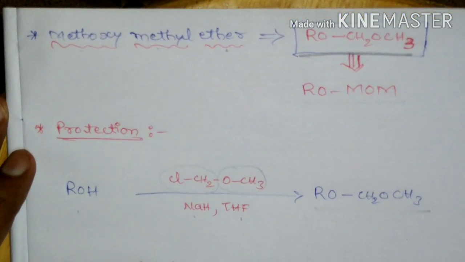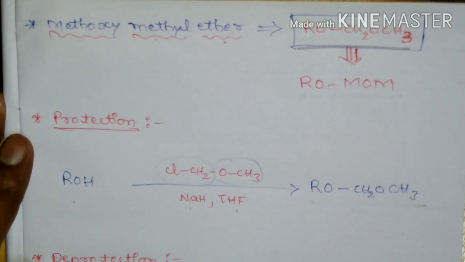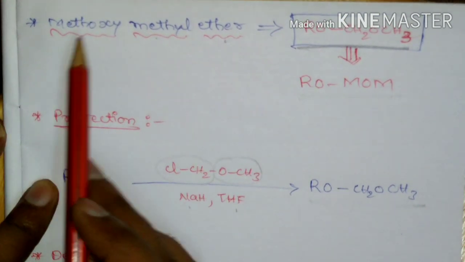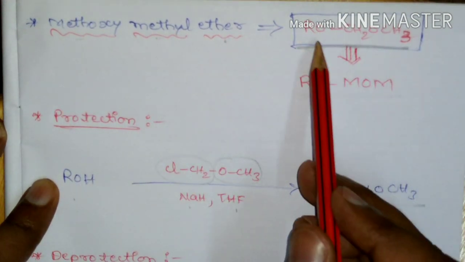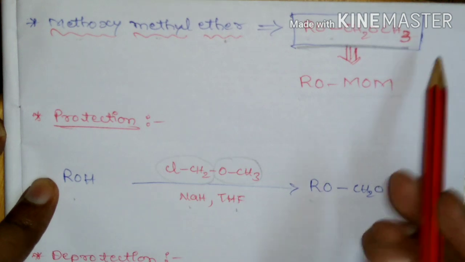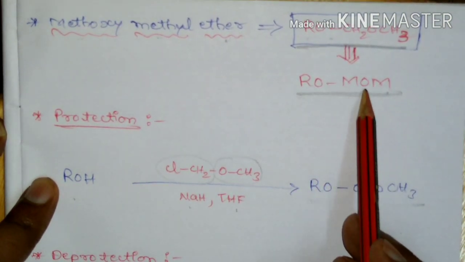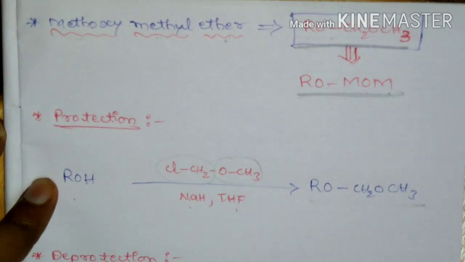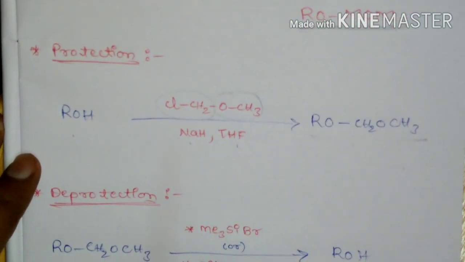The next way of protecting alcohol as acetal is formation of methoxymethyl ether. It can be represented as ROCH2OCH3 or ROMOM, methoxymethyl ether. So the protection reaction is as follows.